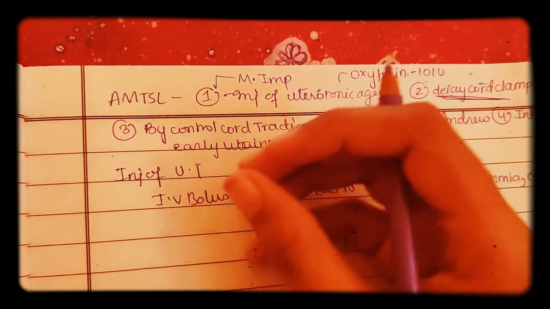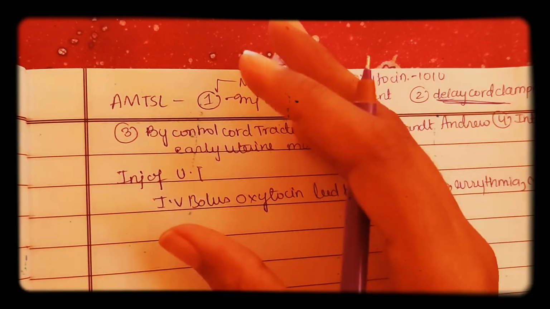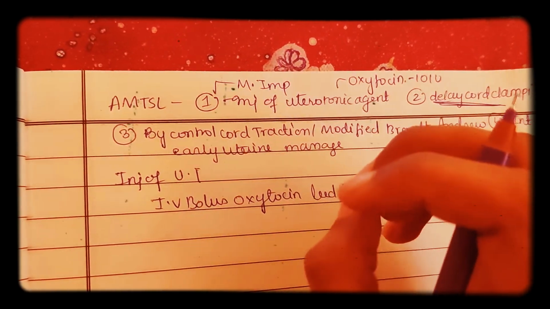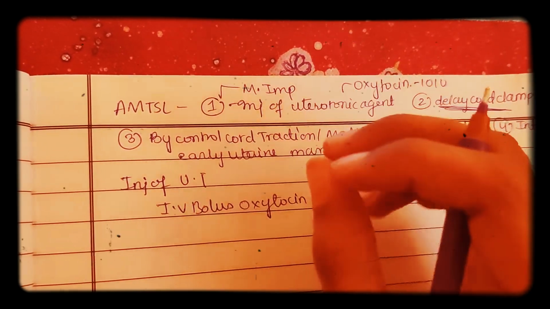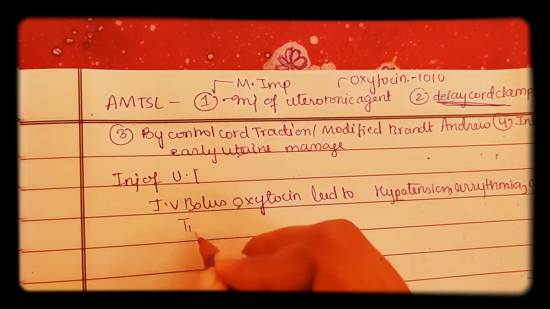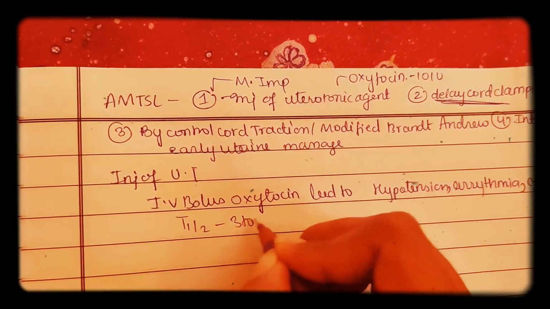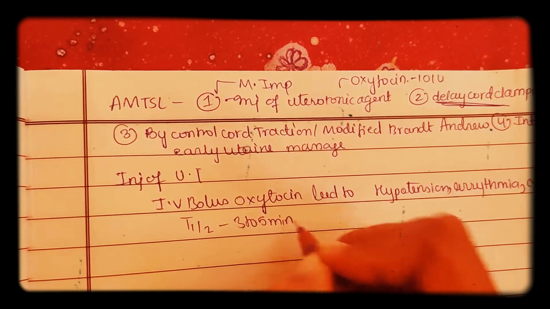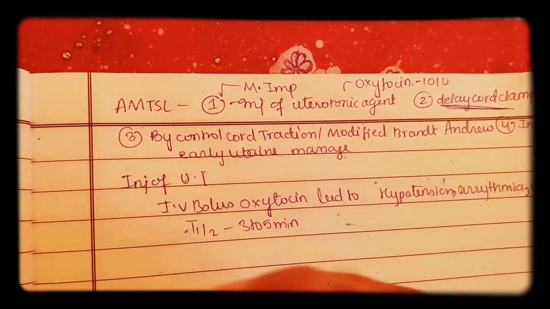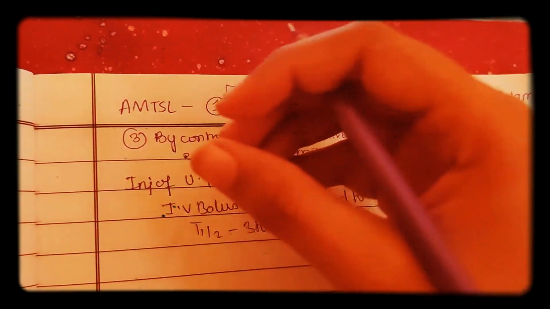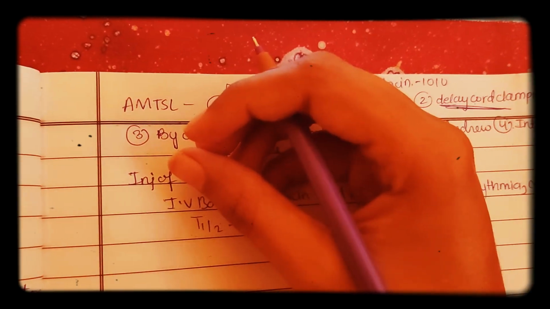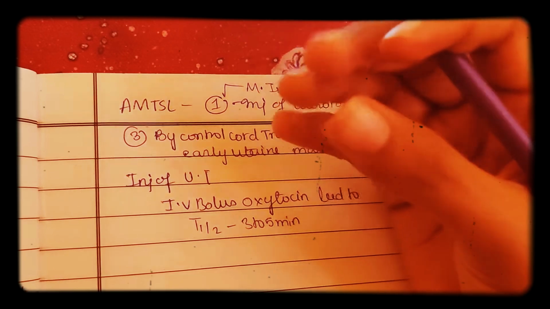So what is the mechanism of action? Actually, it causes influx of calcium and release of prostaglandin F2 alpha from the deciduum. So what is the T half of oxytocin? The T half of oxytocin is 3 to 5 minutes. Oxytocin is synthesized by the paraventricular nucleus of hypothalamus. The natural oxytocin is a non-peptide. Synthetic oxytocin is an octapeptide.